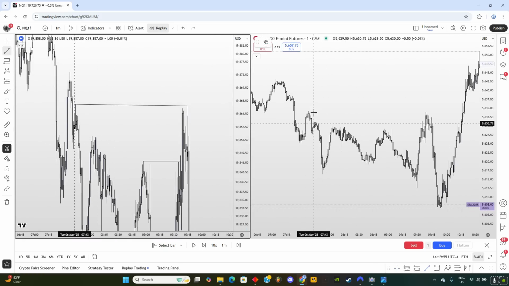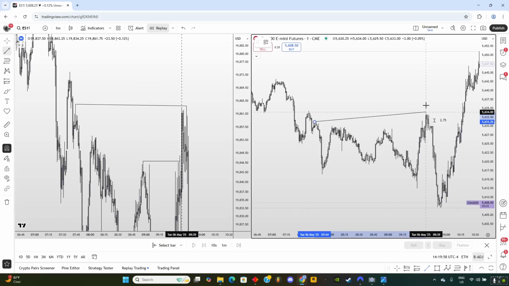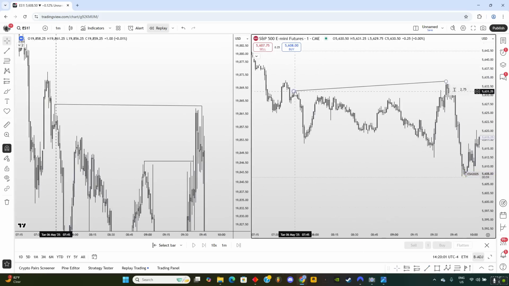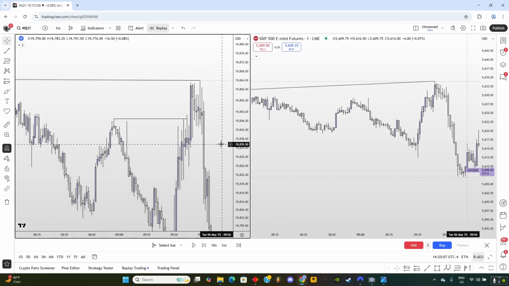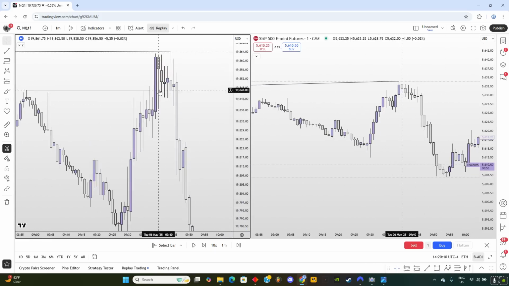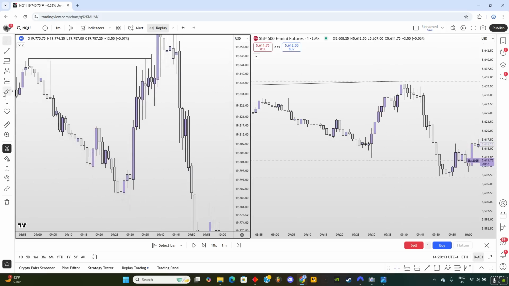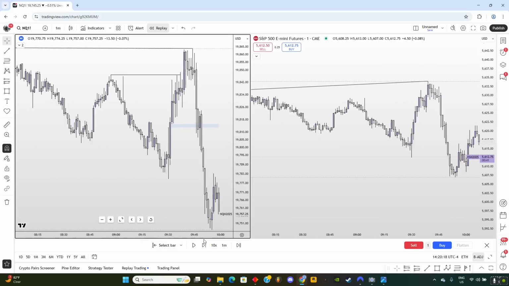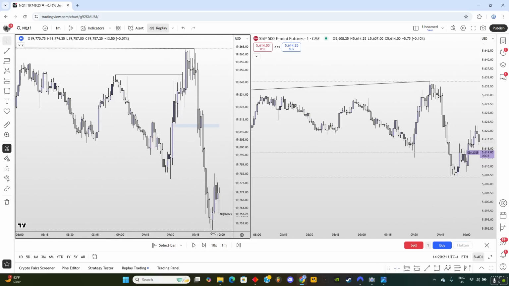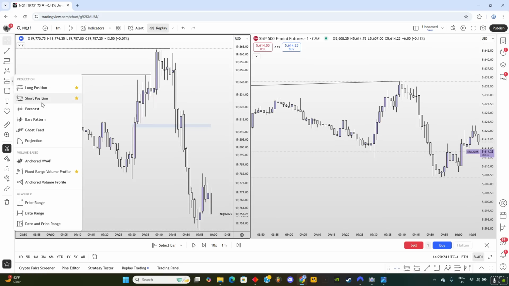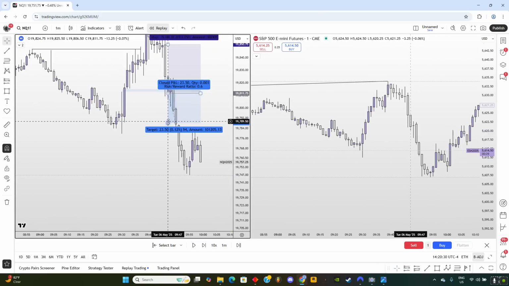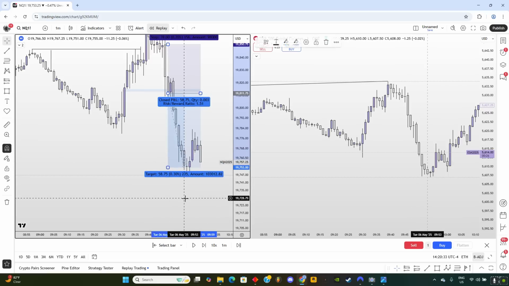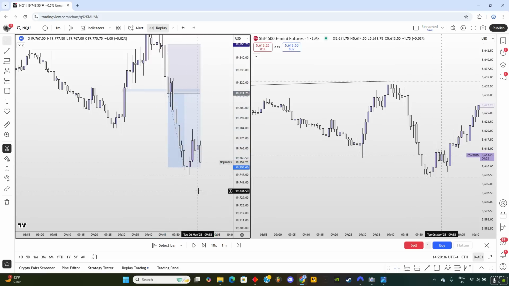So let me mark that high out. On ES, we took out that high, but we failed to do so on NQ. We have also swept the short-term high that we had. But then where is the fair value gap where we can look for inversion? It is just around here. A little bit down there, but when your idea is right, it doesn't matter where you enter, the price will hit your targets. So basically that was my entry. I had my stop somewhere around here and I pretty much just aimed for 1 to 1.5, and the TP was hit. Absolutely beautiful stuff.